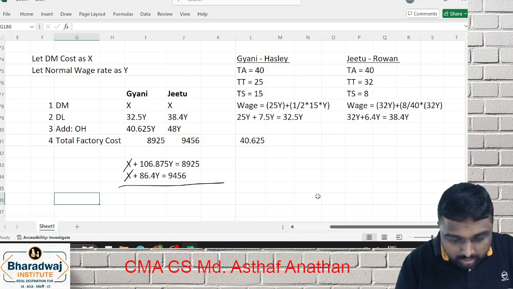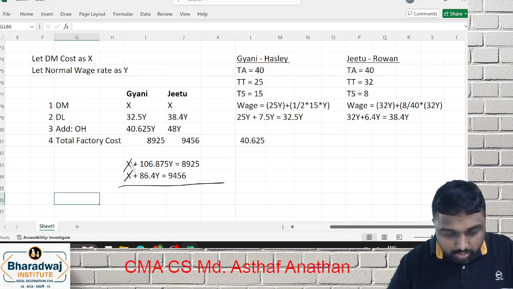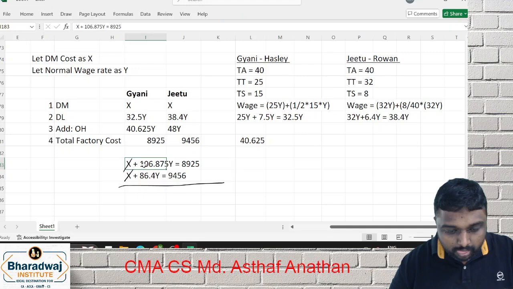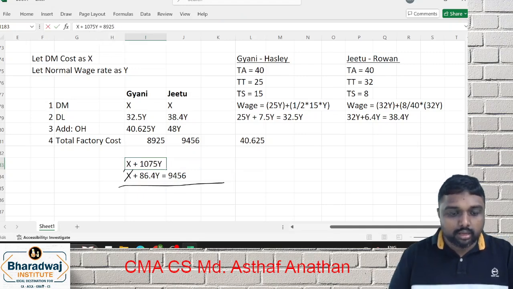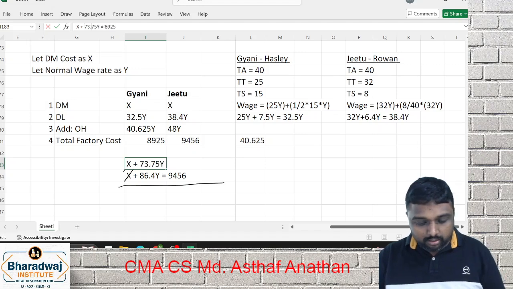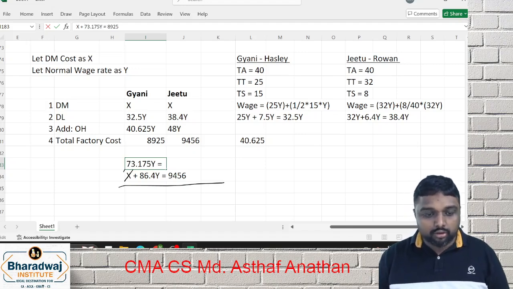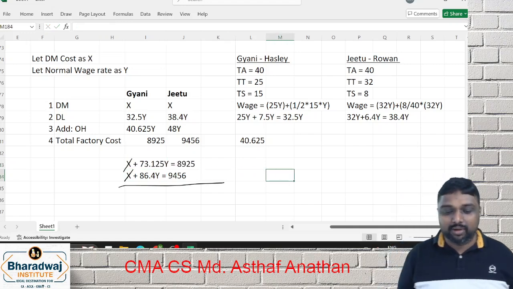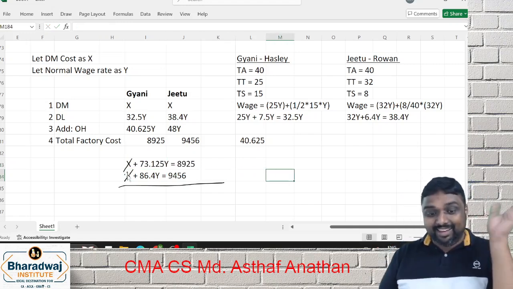So here slightly small change. X plus what will come? 73.125y will come. Balance everything same. So if you cross multiply, what is the difference? X will cancel.